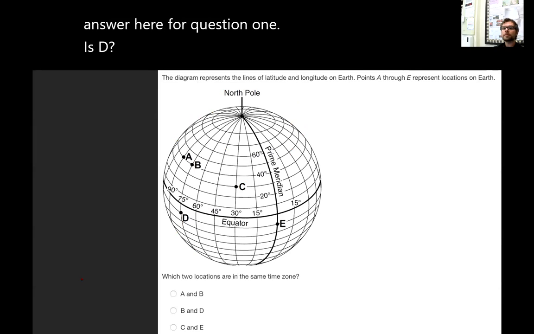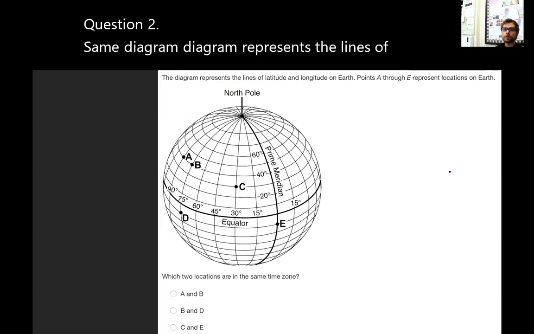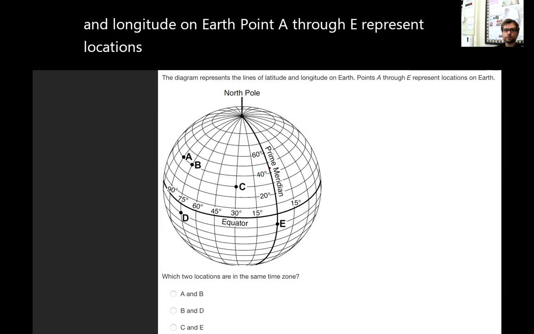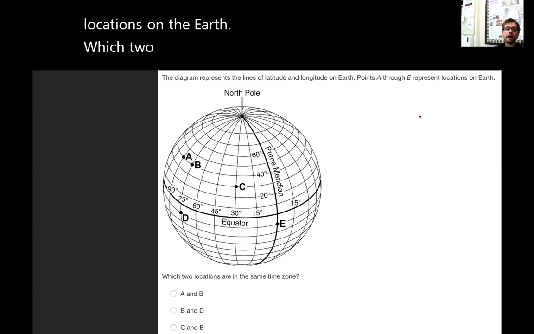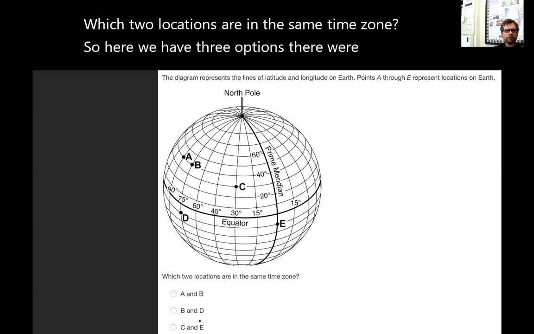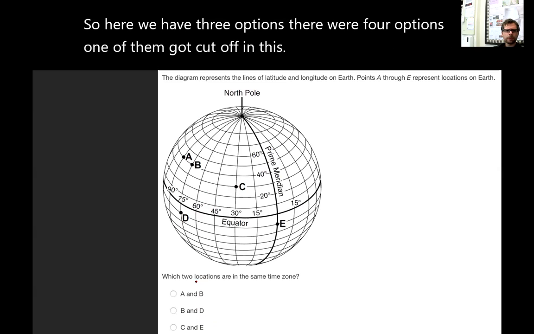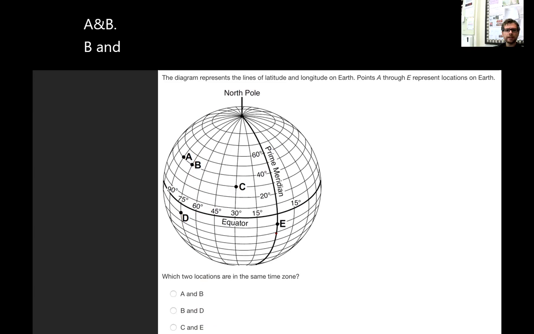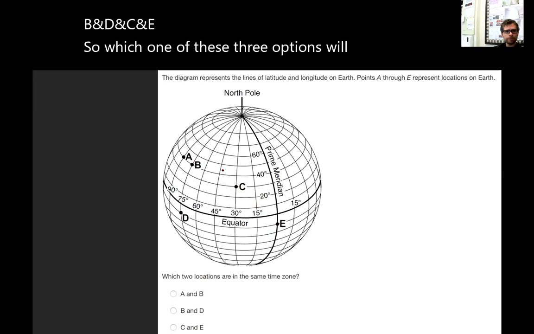Question 2, same diagram. The diagram represents the lines of latitude and longitude on Earth. Points A through E represent locations on the Earth. Which two locations are in the same time zone? So here we have 3 options. There were 4 options. One of them got cut off in this picture. I'm not sure what happened there. But we have A and B, B and D, and C and E. So which one of these 3 options will be in the same time zone?